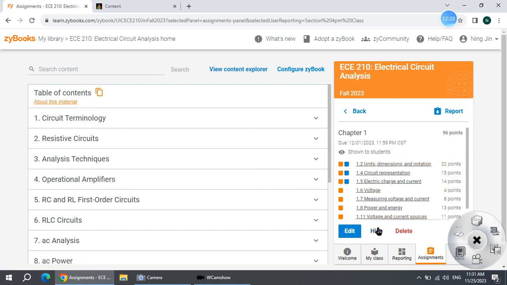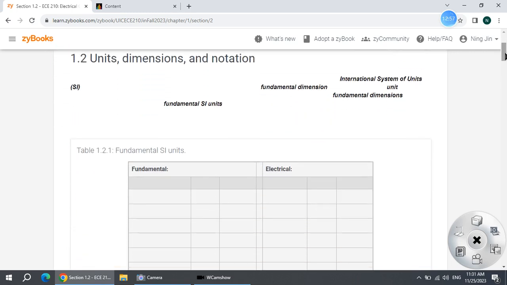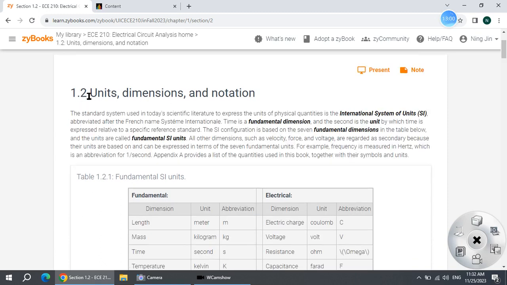Just follow the reading assignment, right? So go over all the material again. Finish the reading assignment, and at the same time you can think of several things, or just one thing: that you prepare a formula sheet. For example, you go to the first assignment, section 1.2, then you can see in this section you can give a summary about this section. Actually, this section, as the name says, is just units, dimensions, and notation.